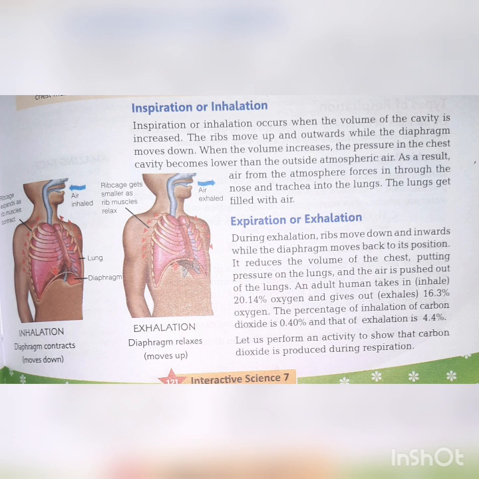An adult human inhales 20.14% of oxygen and gives out 16.3% oxygen. The percentage of inhalation of carbon dioxide is 0.40% and exhalation is 4.4%. Now this is the percentage for an adult human being, his inhalation of oxygen and giving out of oxygen, inhalation and exhalation of carbon dioxide. I hope you have understood the process of inspiration and aspiration.